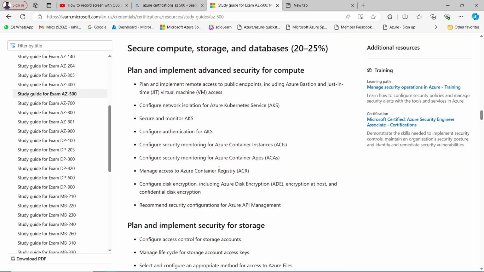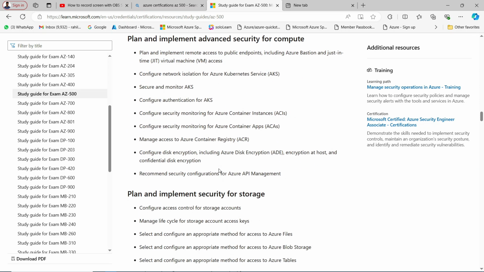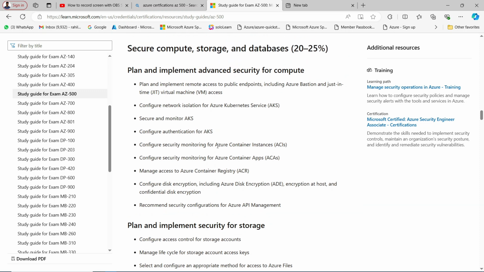Again, just some last tips I would like to give you, since I already passed the certification in 2019. Just focus on the security aspect. First is NSG, second is Azure Security Center, third is Azure Active Directory, fourth is Azure Sentinel, Azure Firewall, Azure WAF. These topics or resources will give a lot of questions.